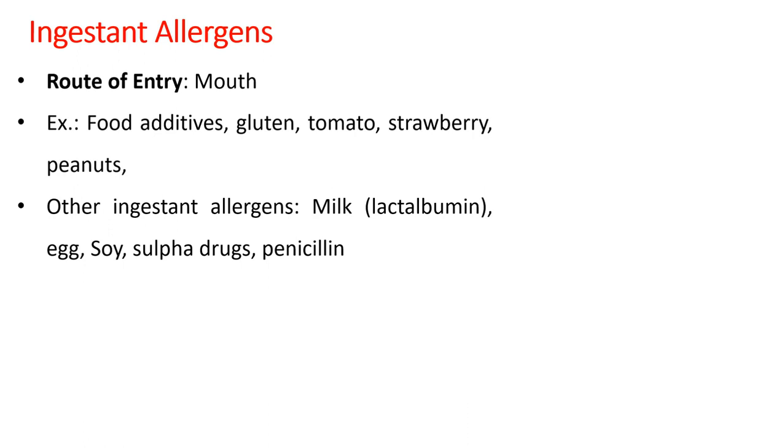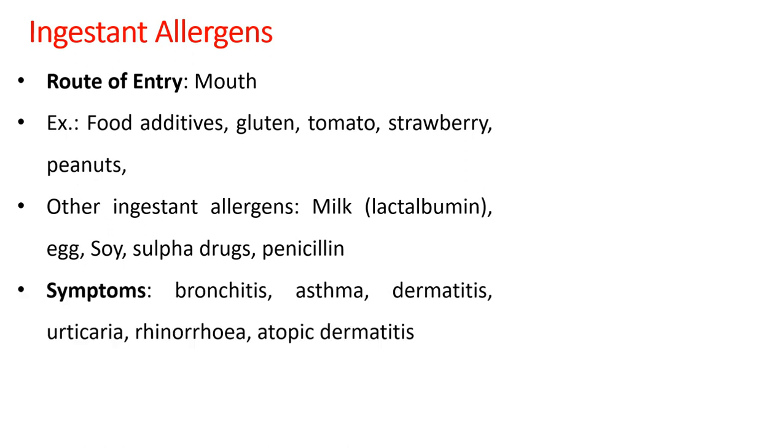Then other common ingestant allergens which are not derived from plants are milk, egg, soya bean or soy sauce. Drugs, including sulfa drugs or penicillin, are known to be very common ingestant allergens. Symptoms associated with ingestant allergens are bronchitis and asthma. Although they are related to the respiratory tract, they have been found to be in coordination, or in direct contact with the lower respiratory tract.